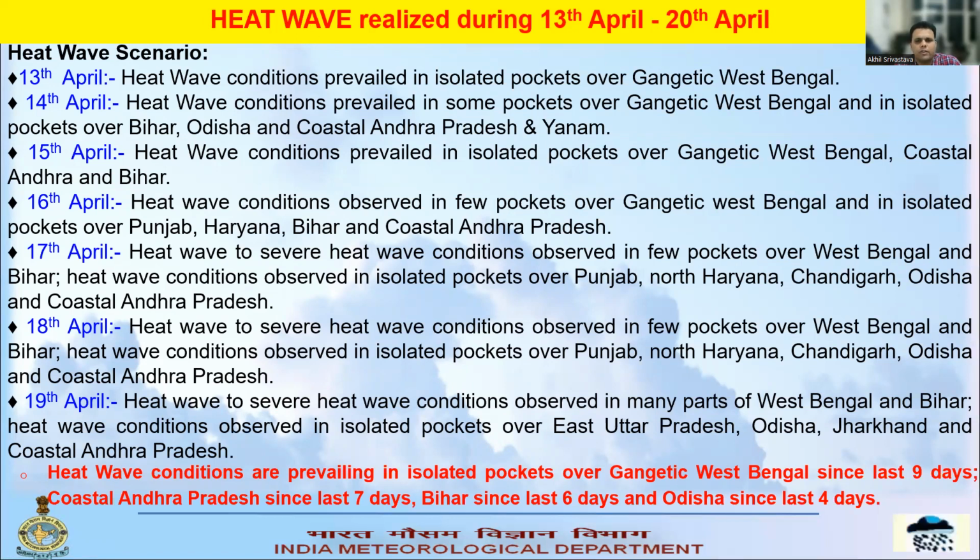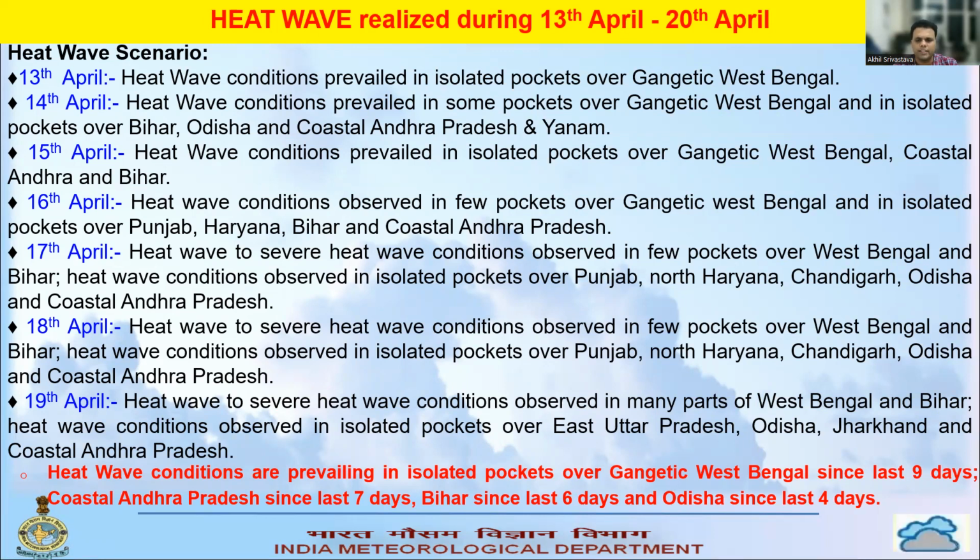Heat wave conditions were observed in few pockets over Gangetic West Bengal and also pockets of Punjab, Haryana, Bihar, and coastal Andhra Pradesh. Heat wave to severe heat wave conditions were observed in few pockets over West Bengal and Bihar. They were observed in isolated pockets of Punjab, North Haryana, Chandigarh, Odisha, and coastal Andhra Pradesh. On 18th of April, heat wave to severe heat wave conditions were observed in few pockets of West Bengal and Bihar, and in isolated pockets of Punjab, North Haryana, Chandigarh, Odisha, and coastal Andhra Pradesh. On 19th of April, heat wave to severe heat wave conditions were observed in many parts of West Bengal and Bihar.